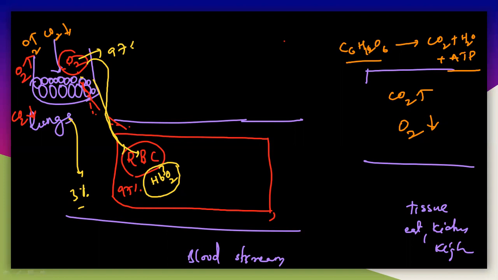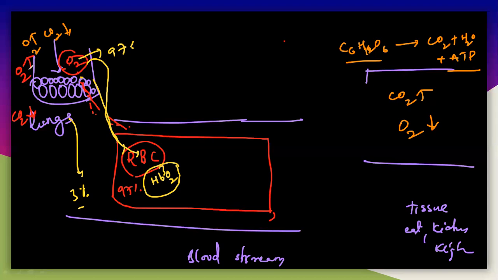The glucose is nothing but whatever food we have taken, which is broken down into CO2 and H2O in the tissues. So what happens here? The CO2 concentration is increased here. O2 concentration is very low here. But in this particular RBC, there is no CO2 here. So what happens?